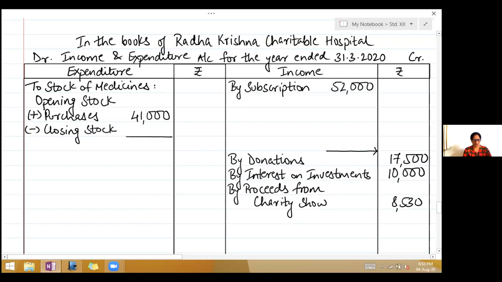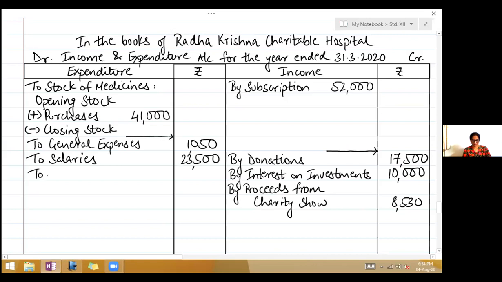Okay, next is general expenses. So write to general expenses 1,050. To salaries 23,500. To stationery 2,000.